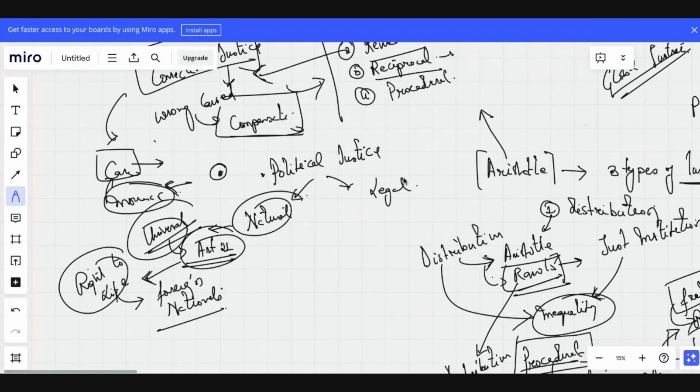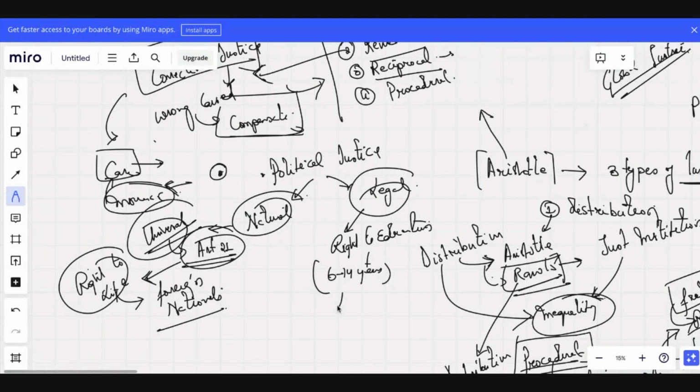Whereas when we talk about legal justice, think of right to education, where free and compulsory education is for the age group of 6 to 14 years. Now, can a child of, let's say, Nepal, move the Supreme Court just to claim his or her right to education? No. Okay.